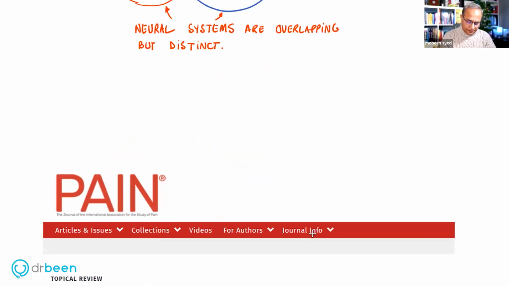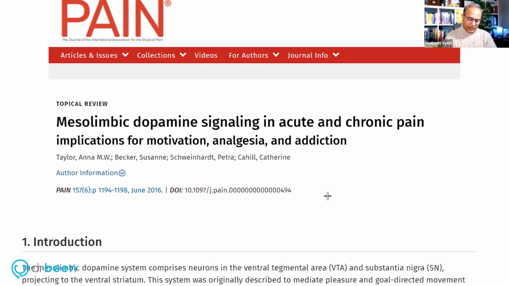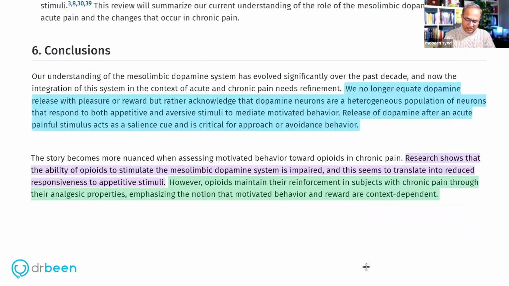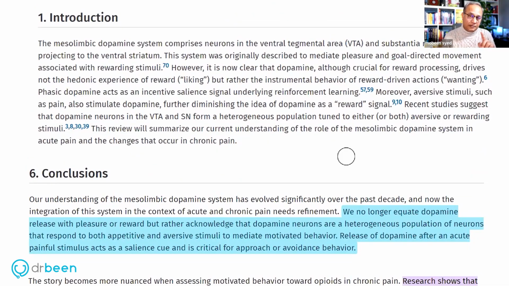So let's go here. This is the study in Pain, as I showed you. This is 2016, June. And I want to read some parts of it, just this much. This is an important time. The essence of this discussion is to present to you that the dopamine release is not just a rewarding behavior. It could actually be the opposite too. So there is a balance, and we are not very clear how this exactly works.